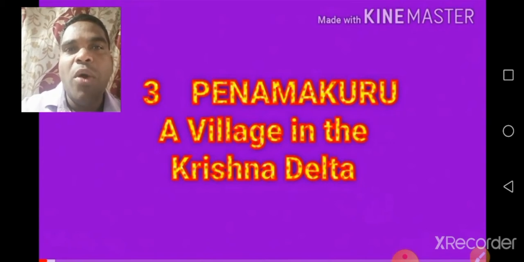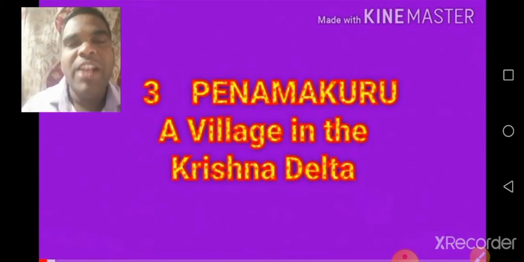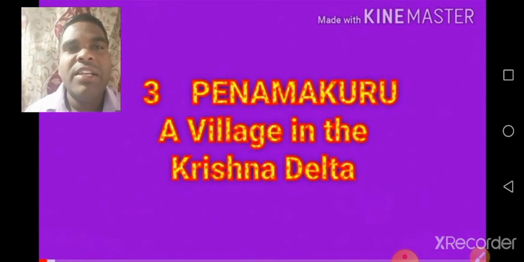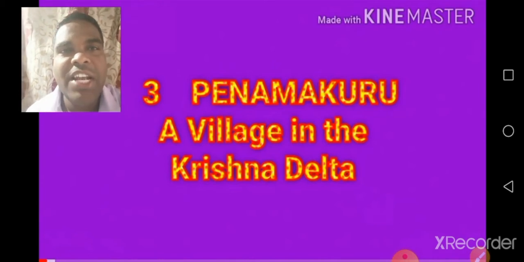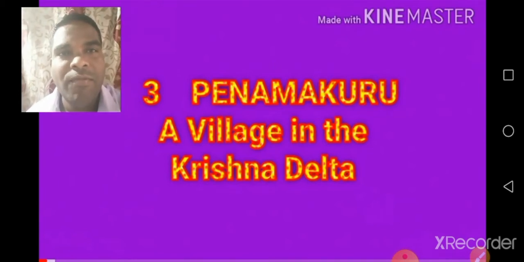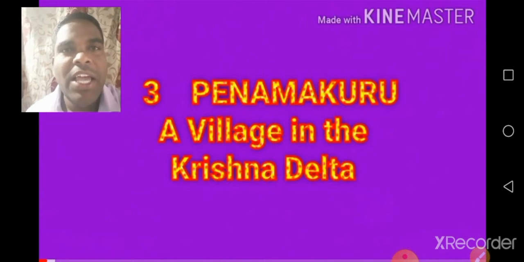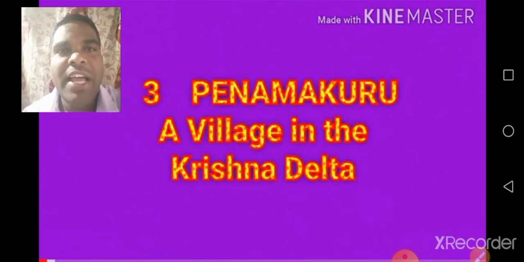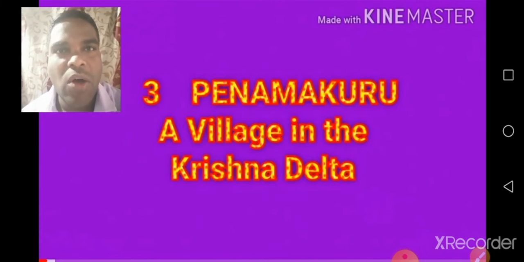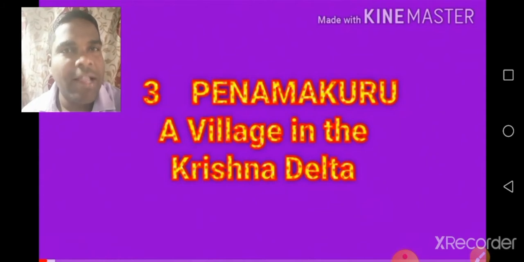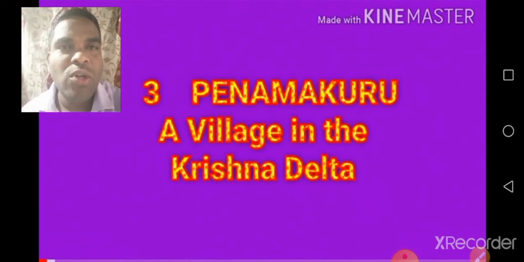Today we are going to learn about different kinds of houses, people living there and their occupations, and the fruit bearing trees grown in the village. See, children, on the south and west side there are some sandy soils. These sandy soils are suitable for orchards. Orchards means fruit bearing trees.